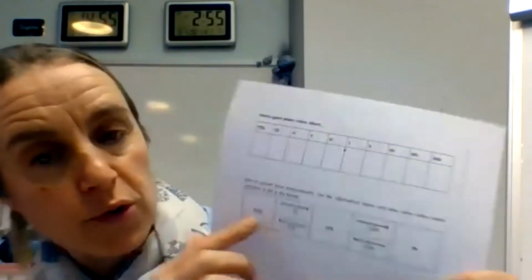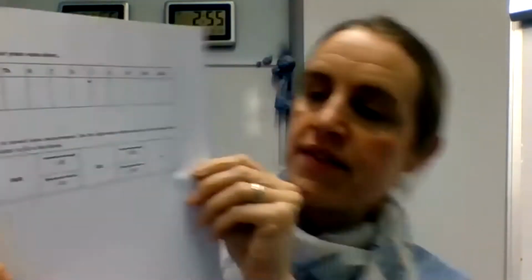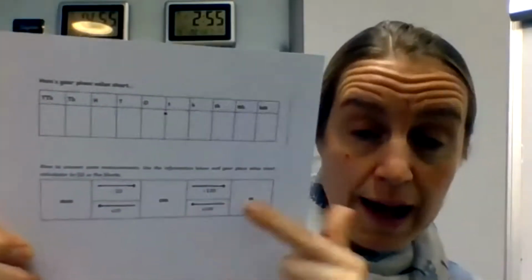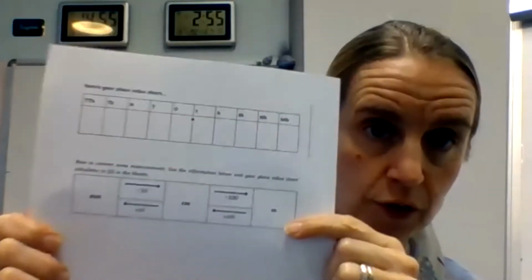If you need help remembering what the conversion is, use this box here, because this box tells you that if you want to go from millimetres to centimetres, you divide by 10. If you want to go from centimetres to millimetres, you multiply by 10. And similar for the one with centimetres to metres. So that's just a really good recap for you. So if you have that in front of you, it'll help you. Okay, I hope you will understand that. Good luck with working those out. It's exactly the same as what we did yesterday, dividing and multiplying by 10 and 100.